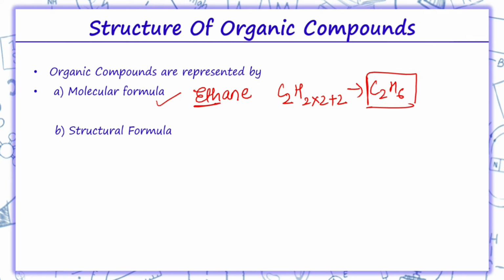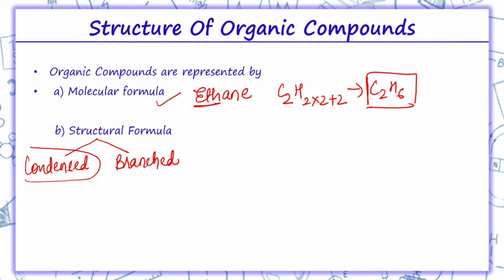But yes, when we talk about the structural formula, in the structural formula we talk about the arrangement of various atoms, and this structural formula is represented in two ways. The one is condensed structural and the other is branched structural. Now see, if I have this ethane over here, I have to draw its condensed form, or I have to draw its condensed structural formula.